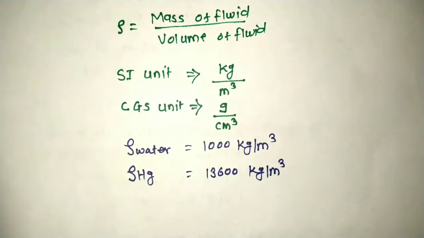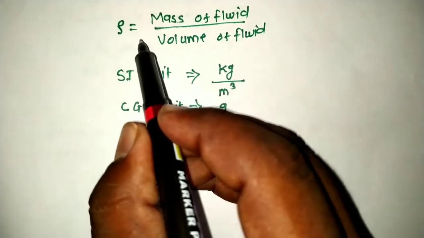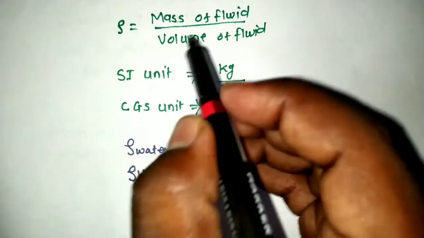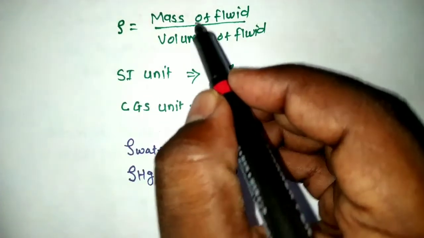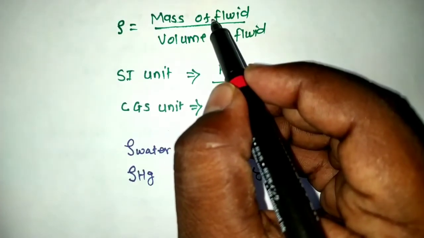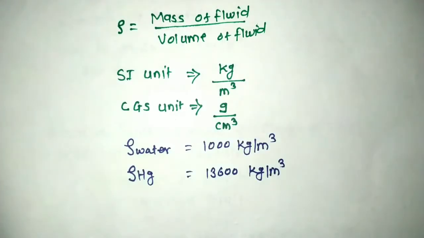So we must know that what exactly this fluid property indicates. So density indicates that in 1 meter cube of volume, how much mass of that fluid can be contained. So this property indicates the amount of mass contained in 1 meter cube of volume.